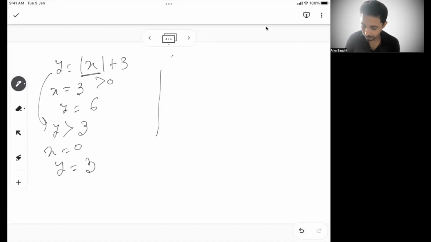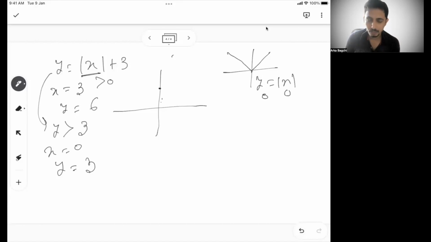So my graph for y equal to mod x was like this. This is for y equal to mod x. So for mod x plus 3, it will go up by 3 units, because here when x is 0, y is 0, but here when x is 0, y is 3, right? So this same graph will shift upwards. So this is y equal to mod x plus 3, and this point is 0, 3.